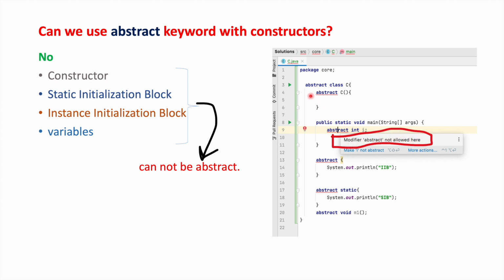In this example, if you see, we have represented a class as abstract and we have represented a method as abstract. So in this case it is not giving error, in other cases it is giving error.